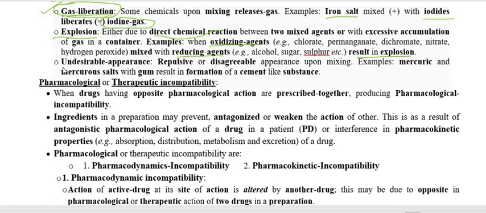Then the last one under the unintentional chemical incompatibility is undesirable appearance, not looking good.